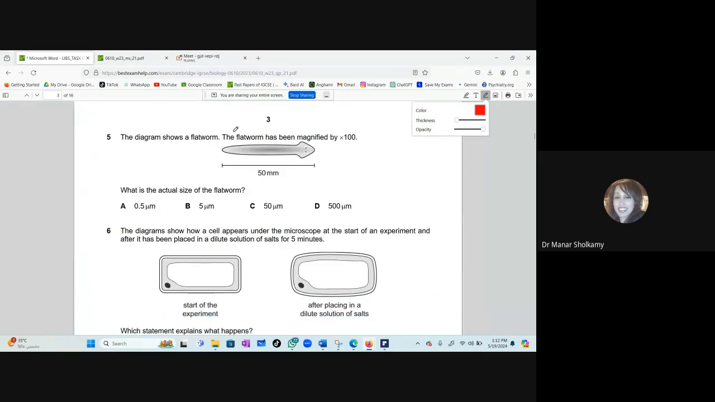Now, the diagram shows a flatworm. The flatworm has been magnified by 100. So this number is important. It's the magnification. And you have here the size of the flatworm in millimeters. Put this in mind. What is the actual size of the flatworm? Now, who will tell me how you will do question 5?